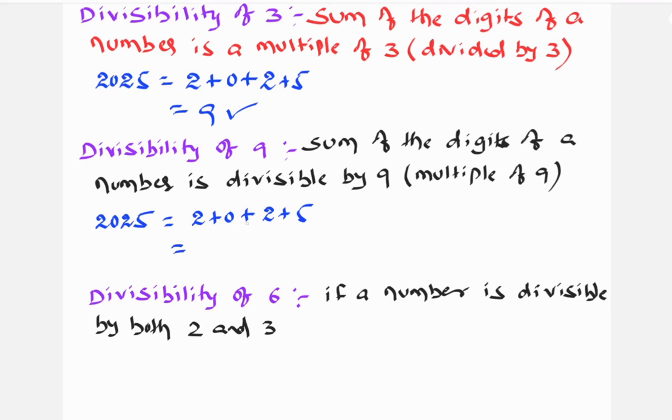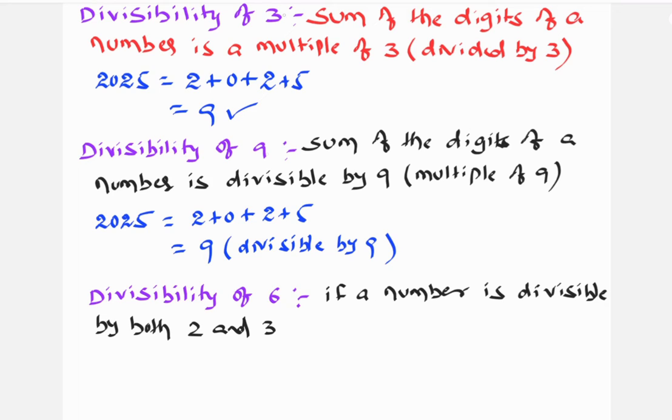So addition of every digit, we are getting 9. If it is divisible by 9, therefore 2025 is also divisible by 9.